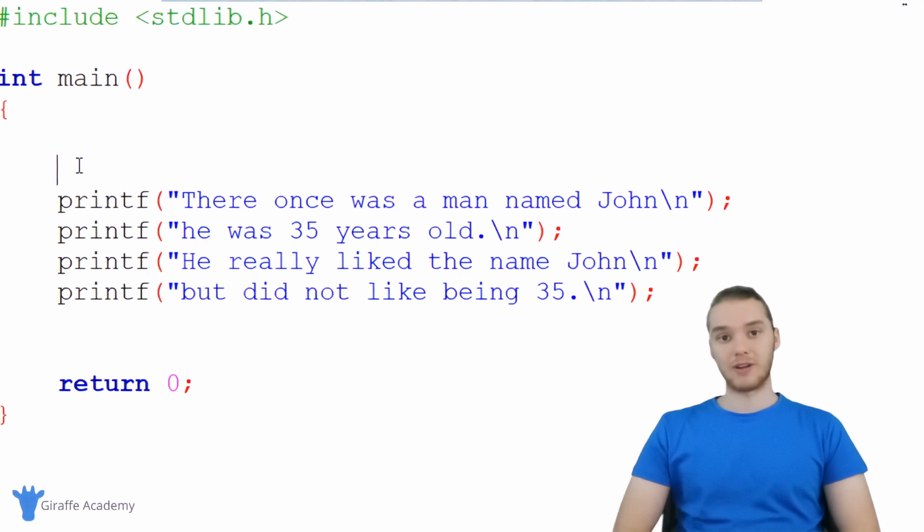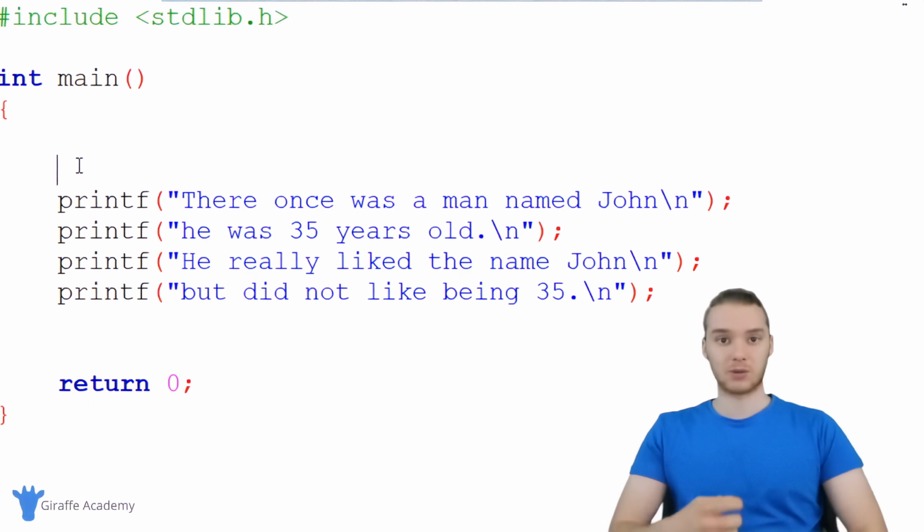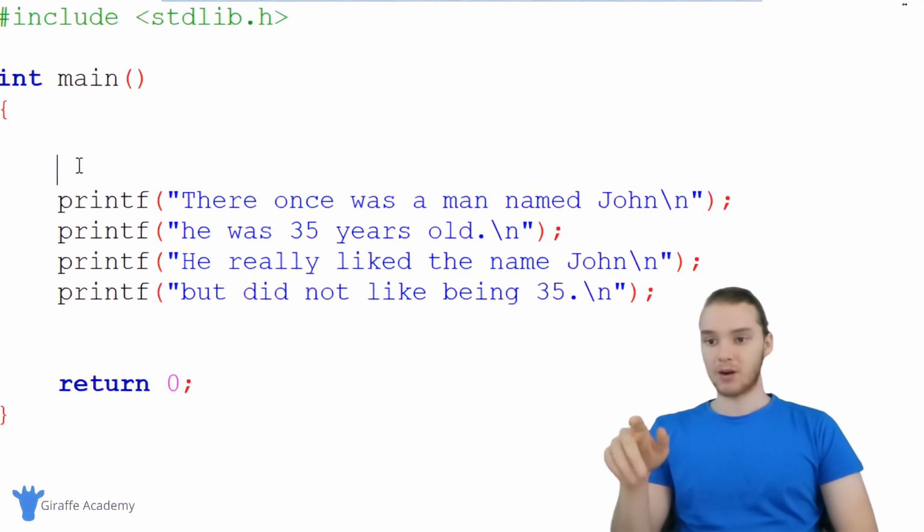Now, whenever we create a variable in C, we have to give C a couple pieces of information. So we have to basically tell C a couple different things. The first thing we have to tell C is what type of information we want this variable to store. Now, I'm going to get into the different data types that we can represent in C more in the next tutorial, but for now, just know that there's a bunch of different types of data that we can store in C. We can store things like numbers, characters, we can store text, we can store decimal numbers, all sorts of stuff like that. In our case, I'm going to store the character's name.